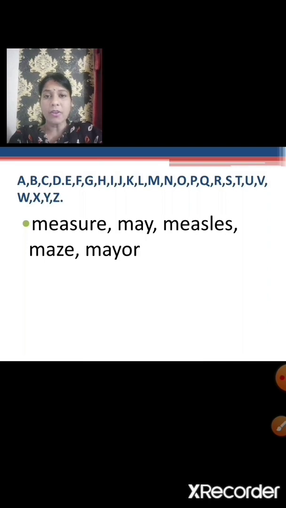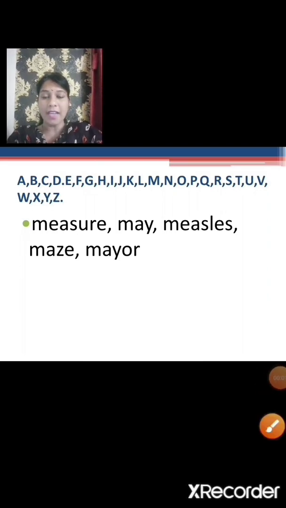Measure means to assess the quantity, length, height or weight of something. May is a polite way of asking something. Measles is an infectious skin disease. Maze is a path or road designed to confuse you. And mayor is a person who is elected to look after the working of a town.